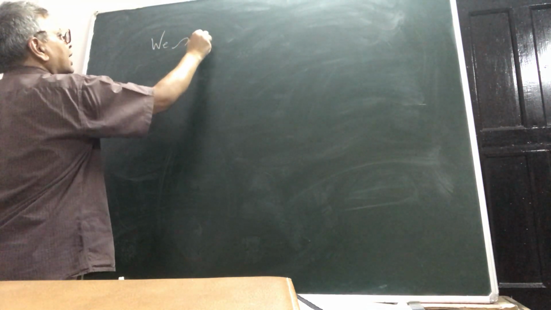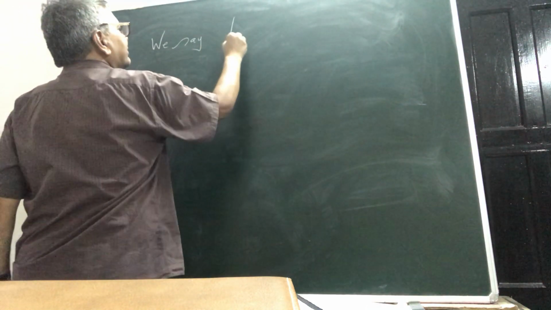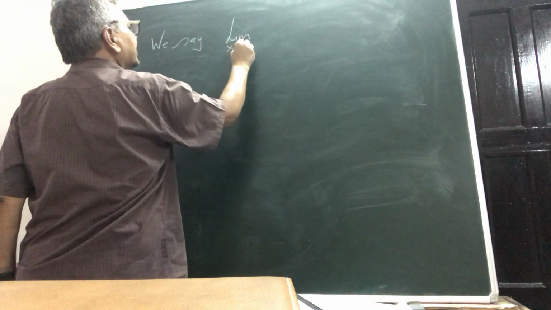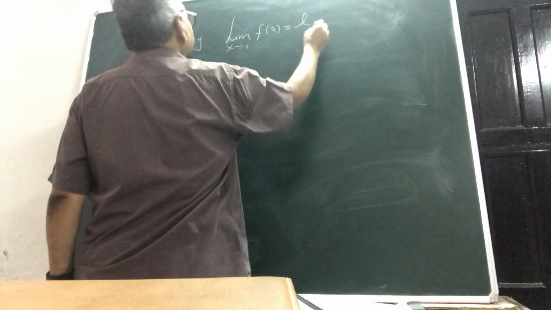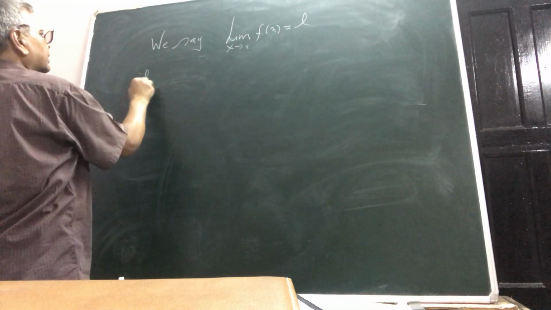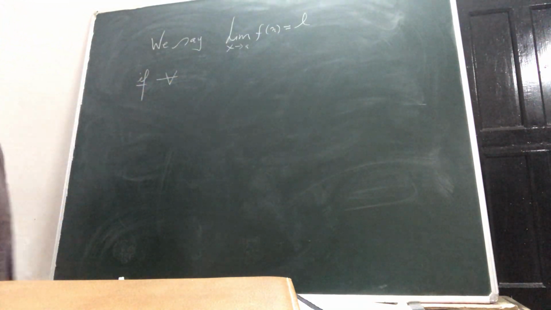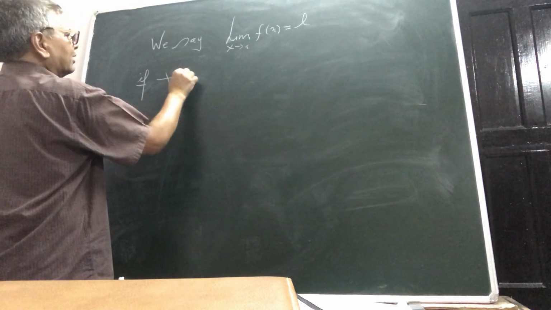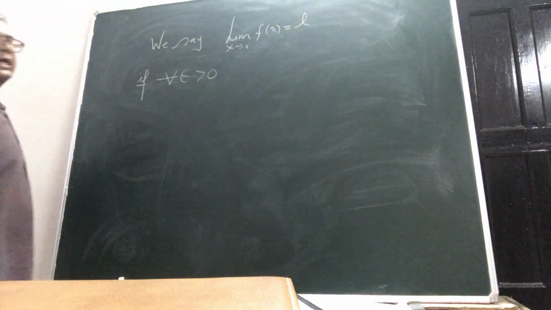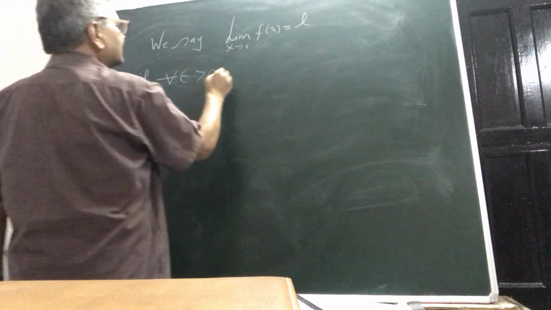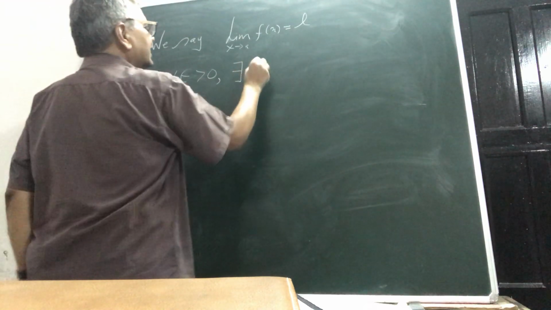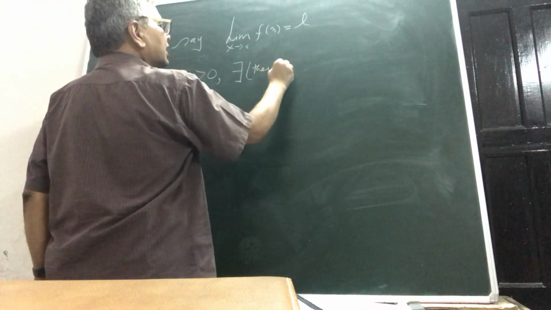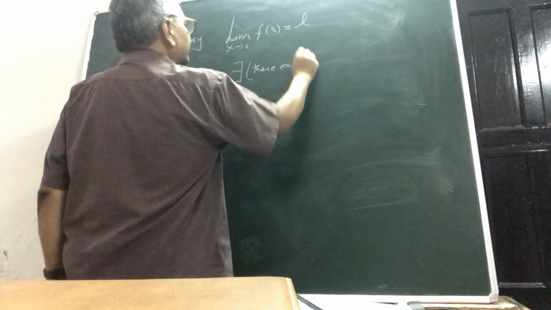So we say limit x tending to a of f(x) is equal to L, if, for every epsilon greater than 0, there exists. This inverted E means there exists. I am using this set theoretical language.